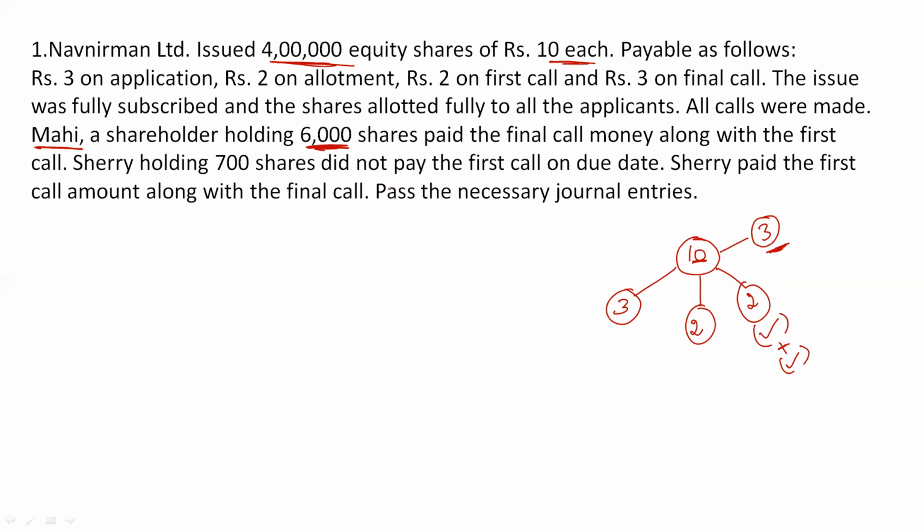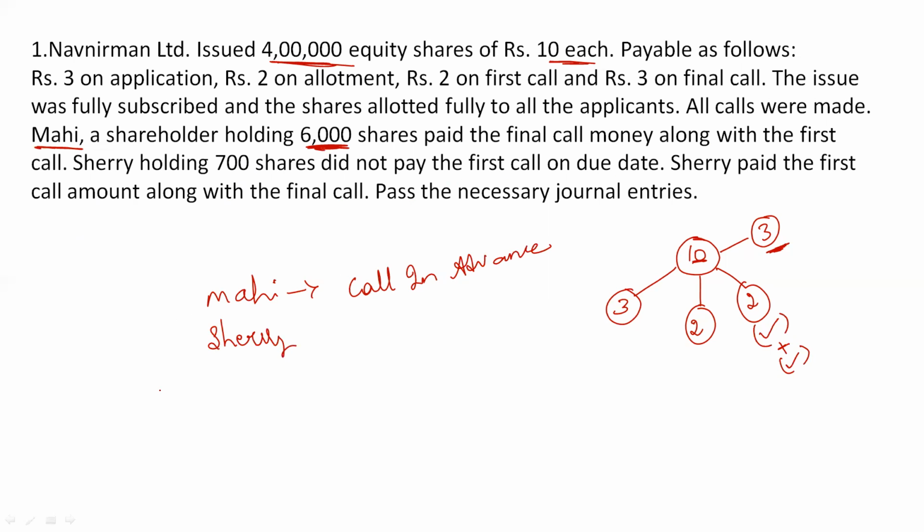Right? Then next, further it's told Sherry, holding 700 shares, did not pay first call on due date. So there is one shareholder called Mahi, so he is making advance payment. So we have calls in advance for Mahi, right? Whereas we have another shareholder called Sherry.